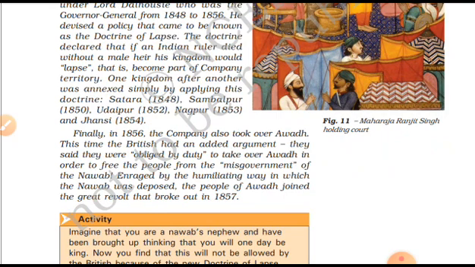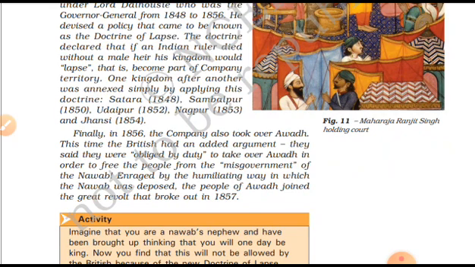The doctrine declared that, listen to this carefully guys, if an Indian ruler died without a male heir, his kingdom would lapse, that is, become part of company territory. If there is no male candidate after the death of the Nawab or anybody, then it would go directly to the company. One kingdom after another was annexed simply by applying this policy.